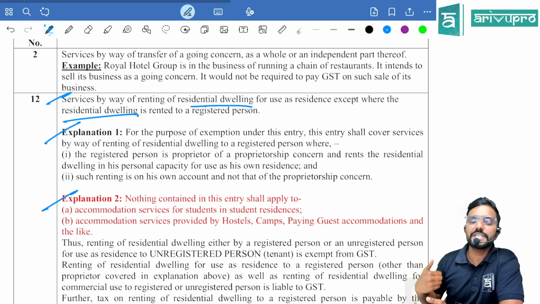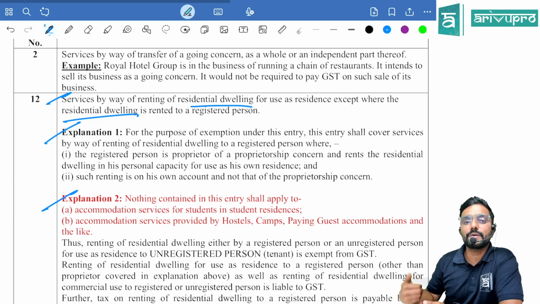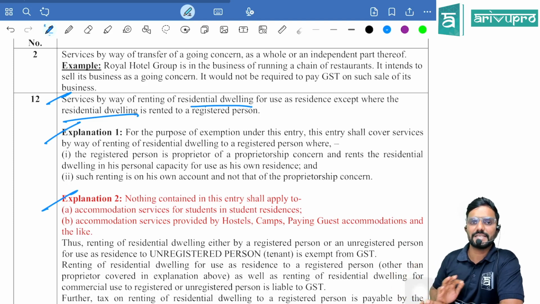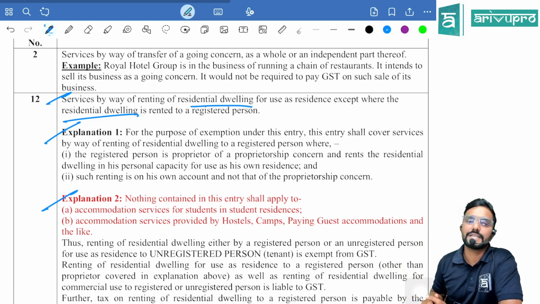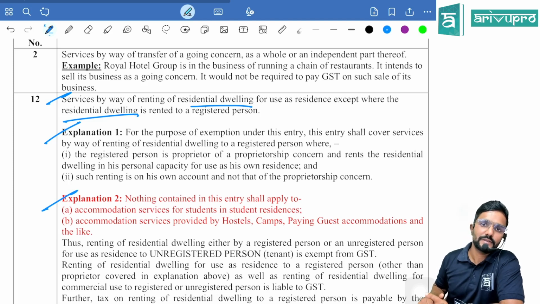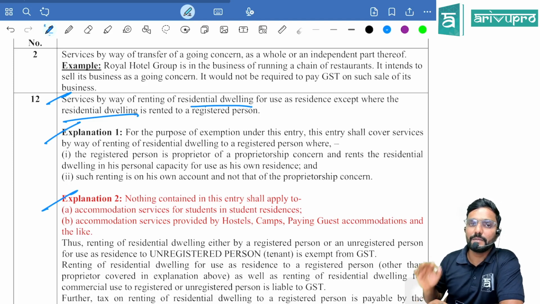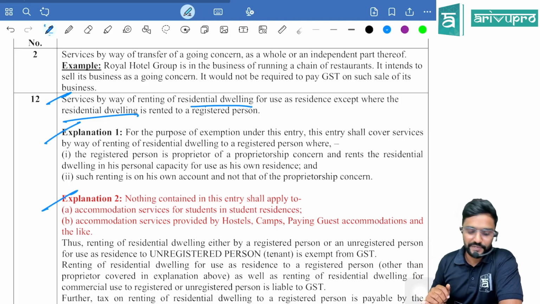But they gave an explanation telling if the recipient would have taken the house in his personal capacity, not in professional capacity, then there is no RCM. That means it is exempt. This is applicable only for a sole proprietor who is the recipient.